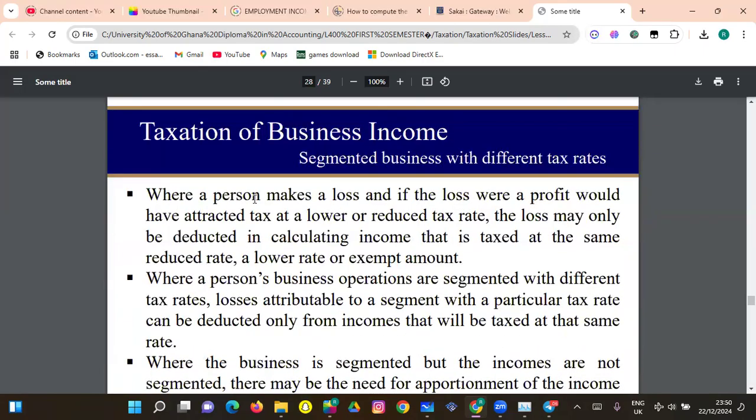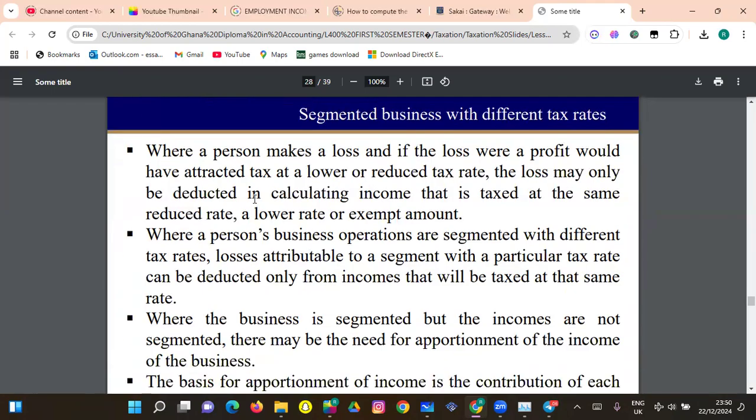All right, so now let's talk about segmented business with different tax rates. Basically, what this means is that when you're operating businesses in different industries, in the taxman's book, businesses in different industries attract different taxes, right?